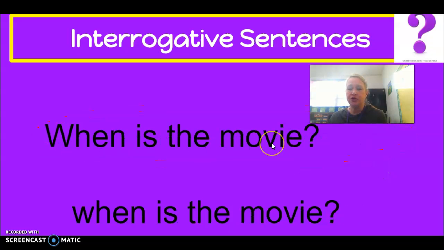When is the movie? When is the movie? Well, they both end with a question mark, so that's right. Do they both begin with a capital letter? Uh-oh, nope. If it doesn't begin with a capital letter, it isn't written correctly. So which one is written correctly? The first one or the second one? The first one, correct. When is the movie begins with a capital letter and it ends with a question mark. That is correctly written as an interrogative sentence.